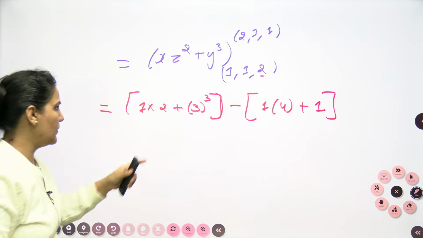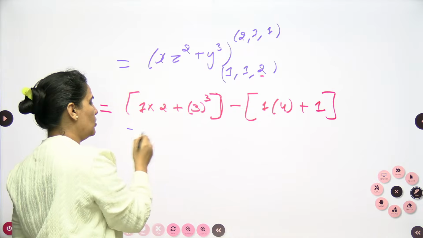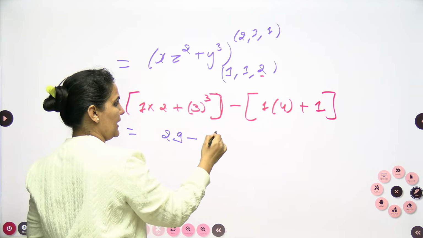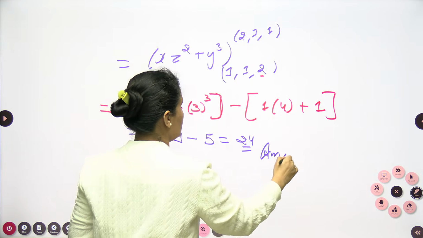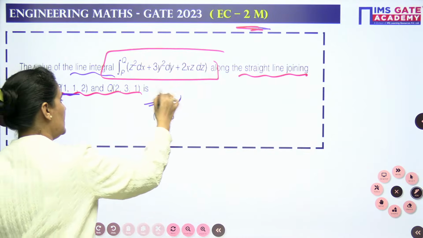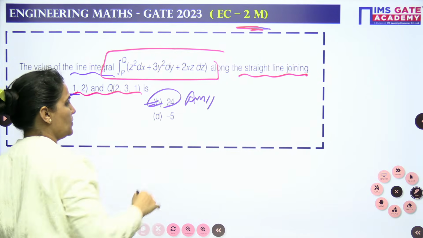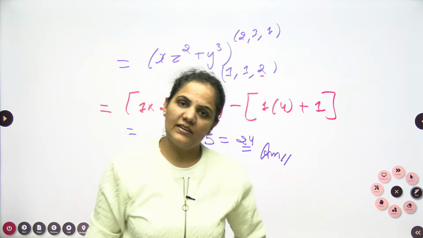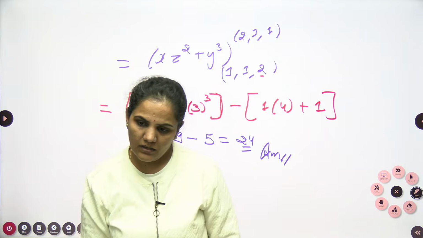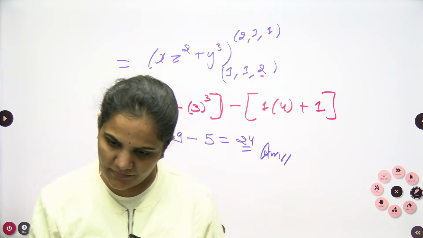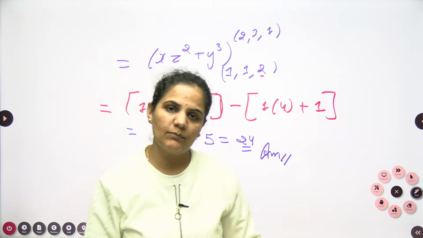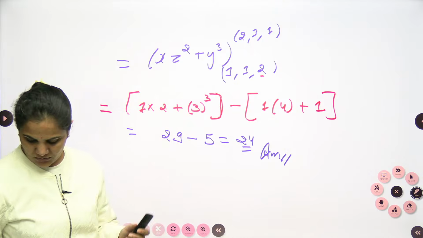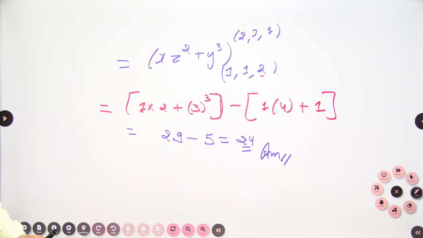So when you solve this one, what is the result? We can get the result from here. This is 27 plus 2, 29 from here, and minus 4 plus 1, 5. So the final answer we get is 24, which we can see again in option B for Bombay. Very easily we can approach the question. Alright guys, I hope you are getting my point. Very simply we can go with these types of questions, and very smartly we can approach them and get the result.